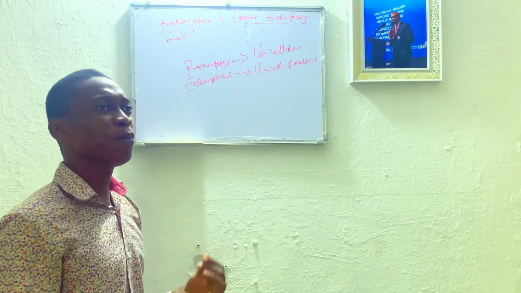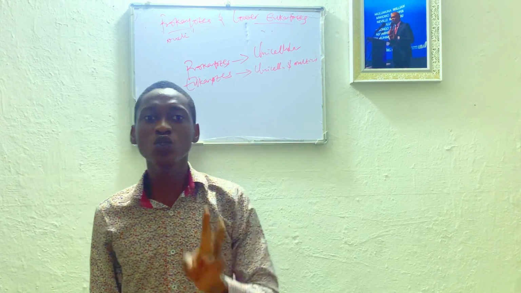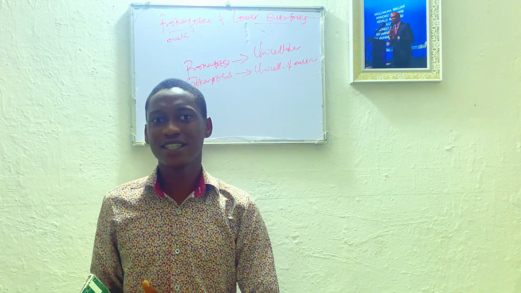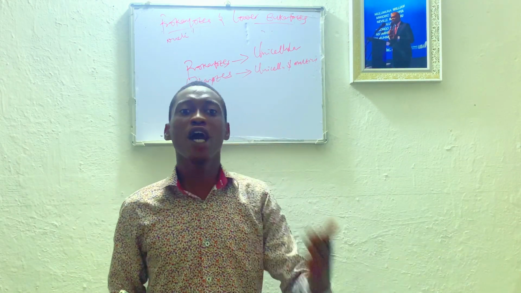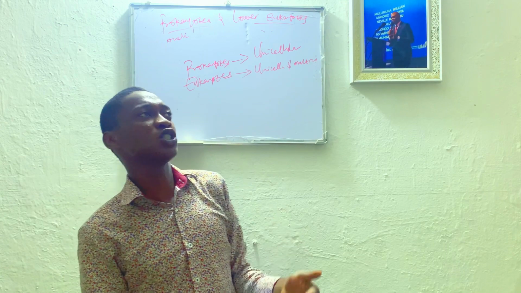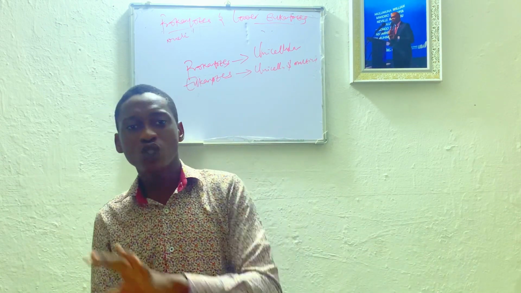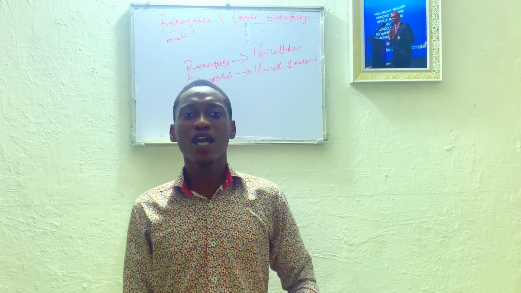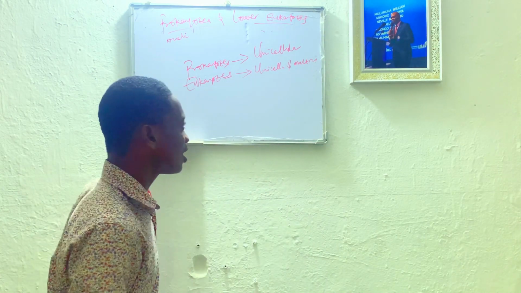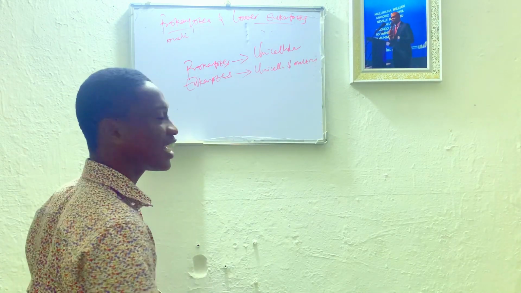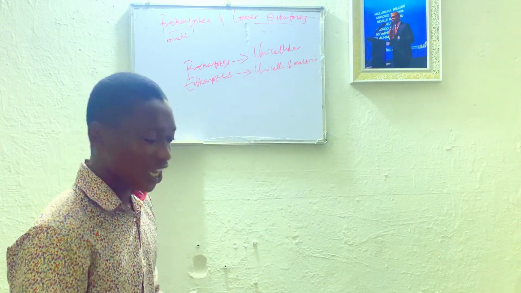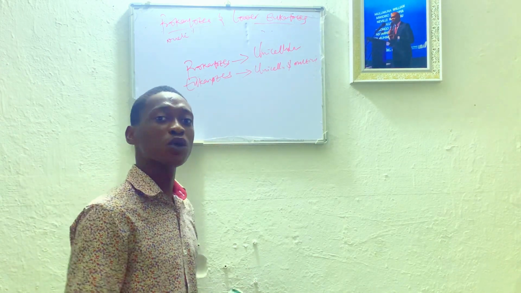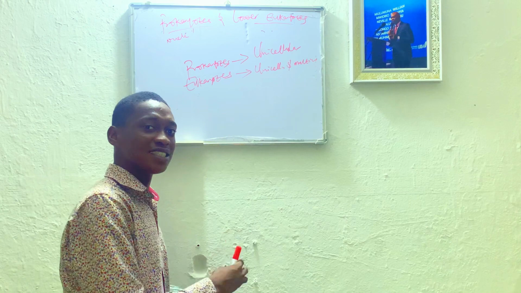Before now, we normally classified organisms into two kingdoms, the plant kingdom and the animal kingdom, kingdom Animalia and kingdom Plantae, where if an organism is not a plant, it should be an animal, and if it's not an animal, it should be a plant. But as we progressed in scientific study, Haeckel said something. I think in 1866, he said that organisms are grouped into three kingdoms: the kingdom Animalia, the kingdom Plantae, and the kingdom Protista.